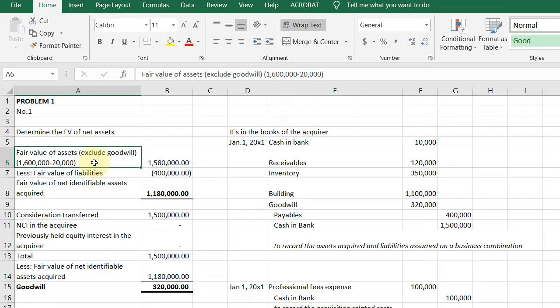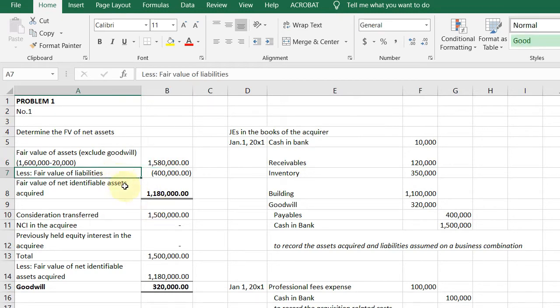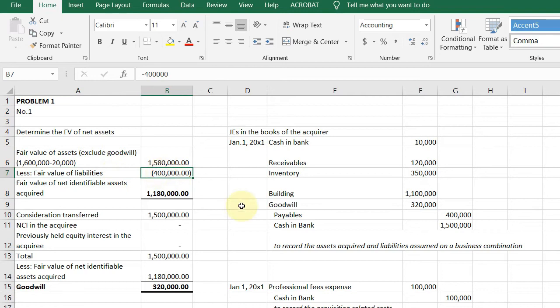Ibawas mo lang yung value ng fair value ni goodwill, which is 20,000 kasi unidentifiable asset actually si goodwill. Okay, so makakakuha ka na 1.58 million. Okay, then you less the fair value of the liabilities, which is 400,000. Okay, kasi net assets. Okay, when we say net assets, assets minus liability.